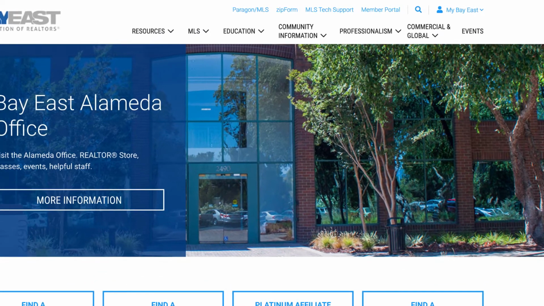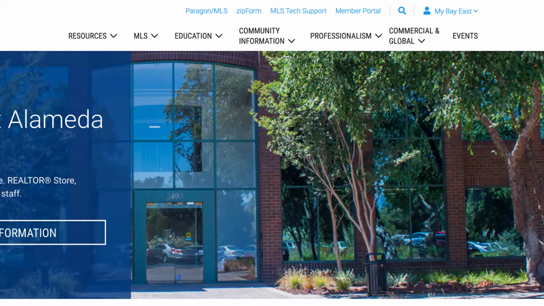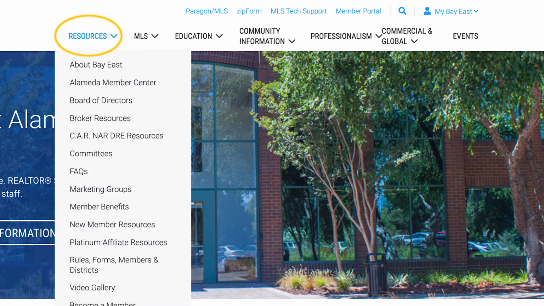We have also simplified and reorganized our navigation bar, allowing you to find what you are looking for as quickly as possible. You will notice the Calendar tab has been renamed Events, and the Membership tab has been renamed Resources to better describe the contents inside.